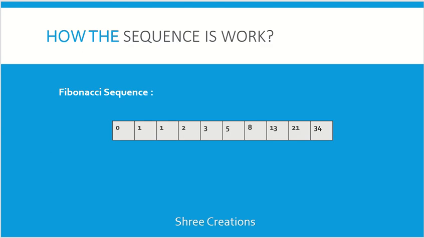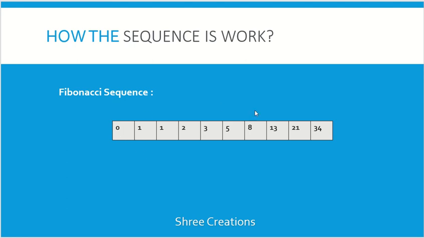How does the sequence work? Fibonacci sequence. Here, the numbers start from 0 and 1. And after that, the value is incremented like this. How is it incremented? 1, 2, 3, 5, 8, 13, 21, 34, and so on. The value keeps incrementing.